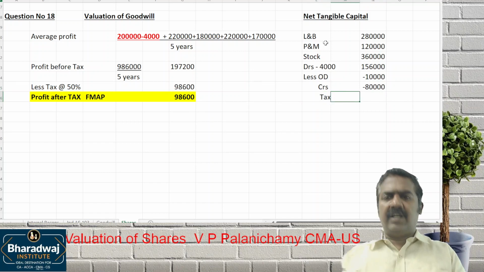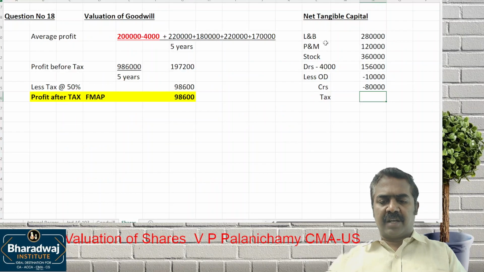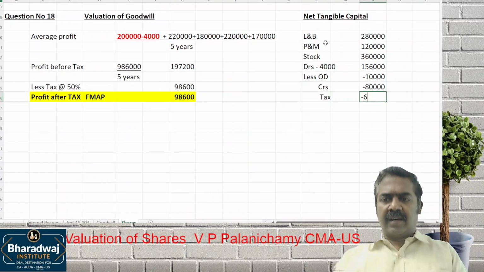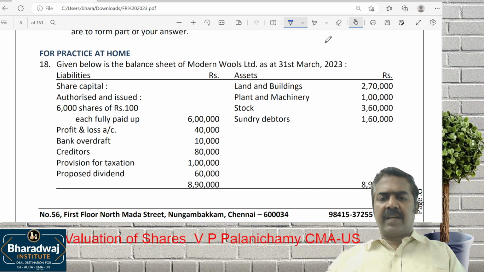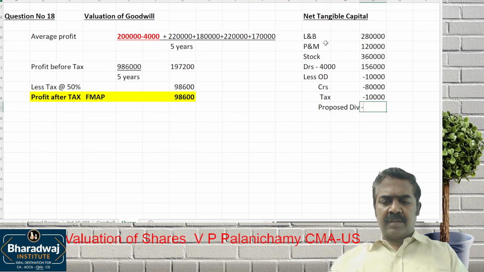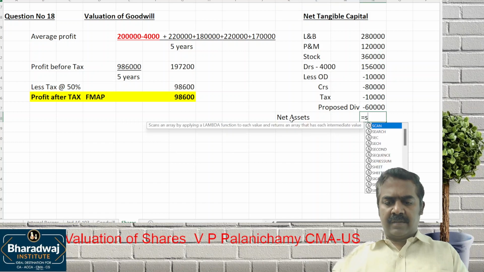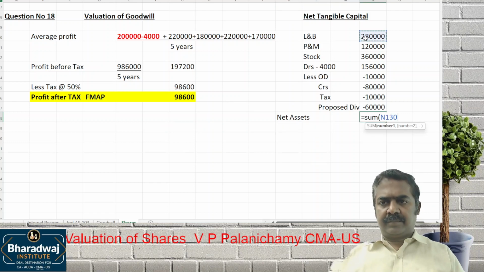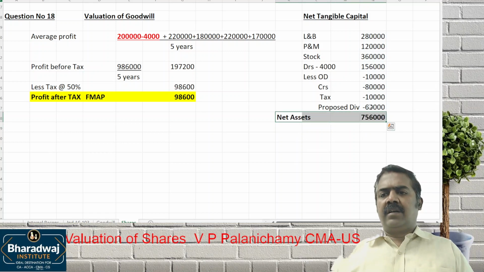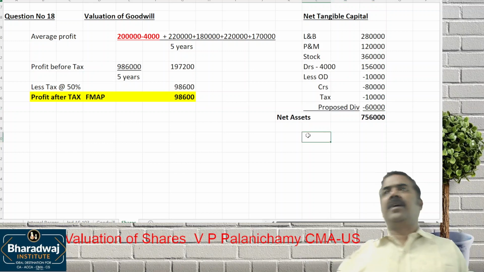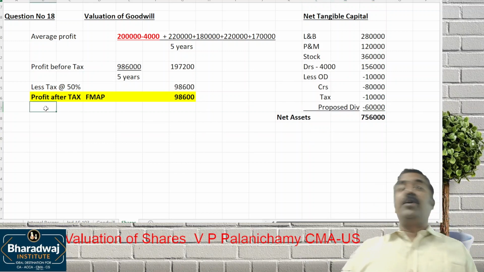Provision for tax. Ignore taxation. So we take the provision for tax also, 1 lakh. Then proposed dividend. Once a dividend is proposed, it becomes an external liability. Proposed dividend is 60,000. If you do that, you will get net assets. Net assets can otherwise be called closing capital employed. No need to work out average capital employed.